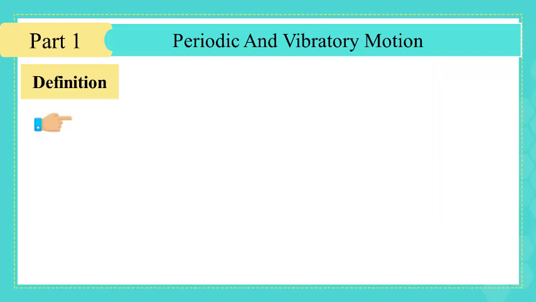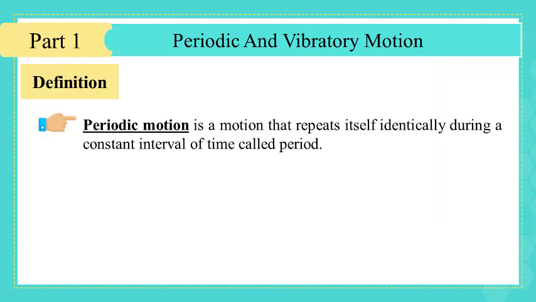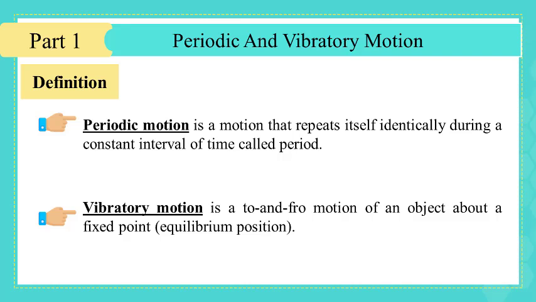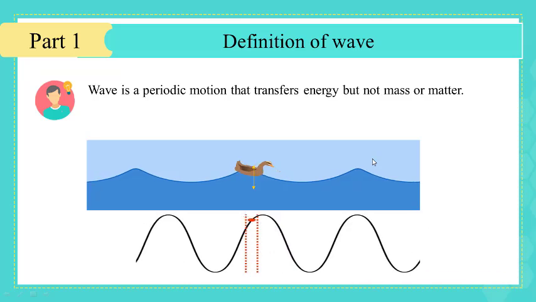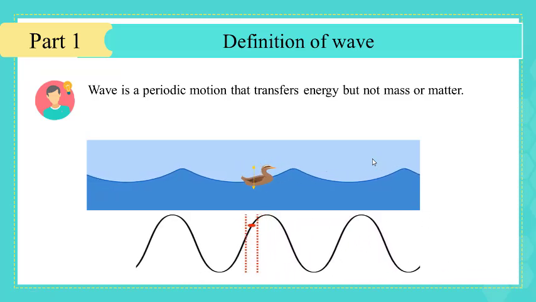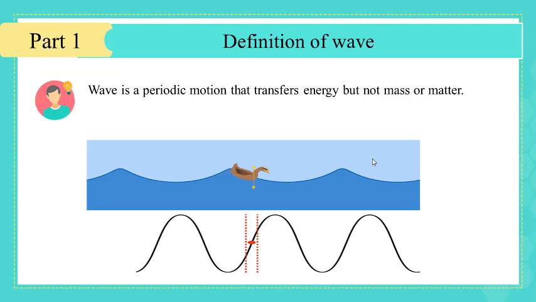Now we can define the periodic motion as a motion that repeats itself identically during a constant interval of time called period, and the vibratory motion as a to and fro motion of an object about a fixed point, which is called the equilibrium position. What is a wave? The wave is a periodic motion that transfers energy but not mass or matter.